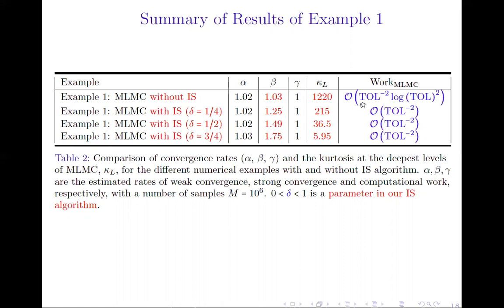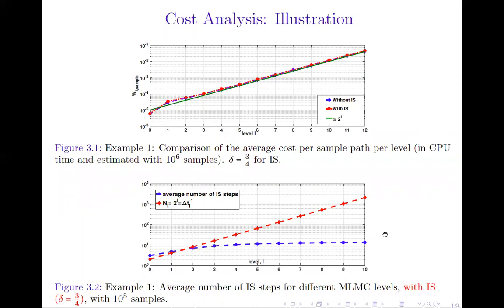And this led to improving the complexity of the multi-level estimator to achieve the optimal one, which is epsilon to the power minus 2. To validate our claim about the cost, here we show 2 plots. In the first one, we compare the average cost per sample path per level for the 2 approaches, the one without importance sampling and the one with importance sampling.